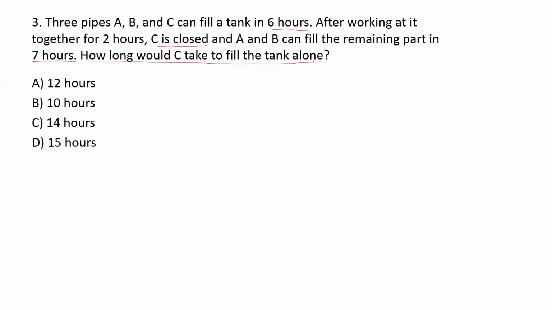If you get to know the filling rate of pipe C, you can compute the time, right? Because time is 1 upon rate.